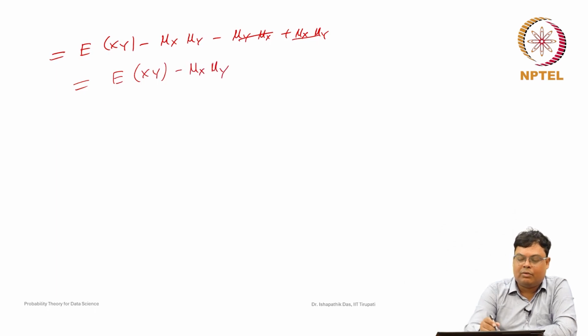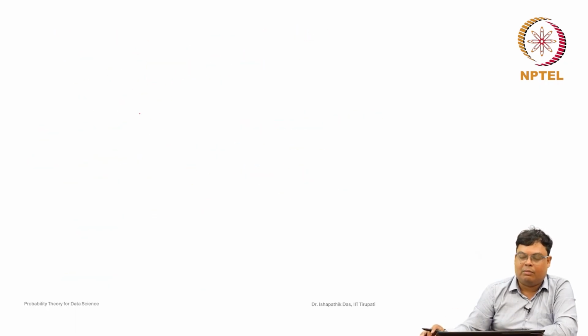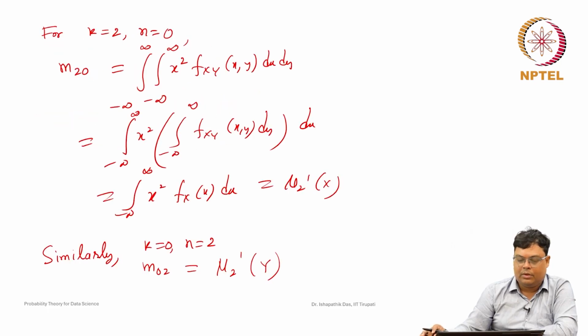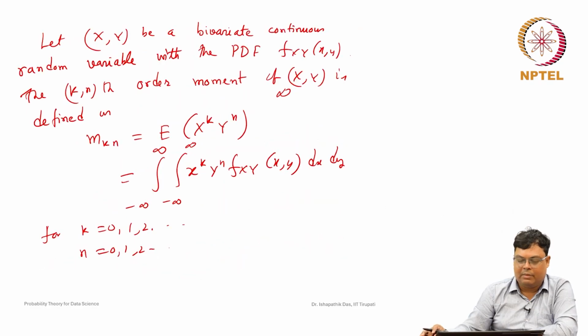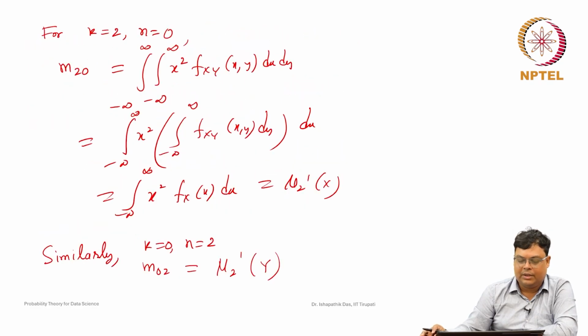Then in our notation, the expected value of x y is nothing but m11. So, this is the moment we computed, with k equal to 1 and n equal to 1.